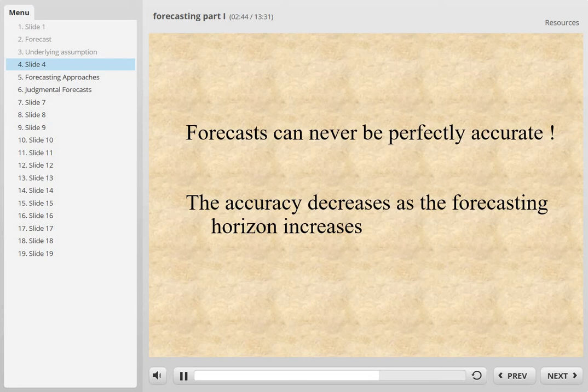Remember, we have three samples, right? In our example, we take one of them out. Further, the longer the term we look forward, the less accurate our forecasting will be.